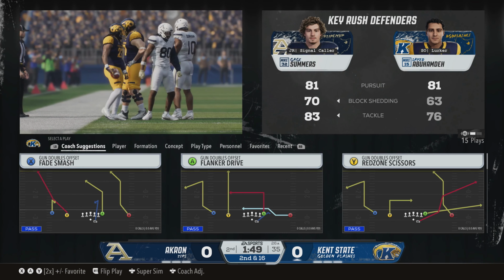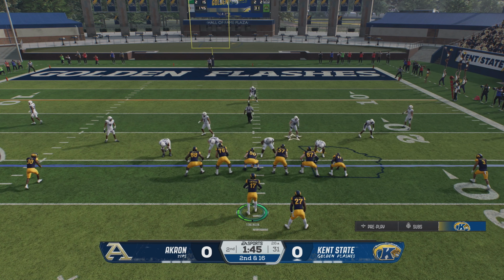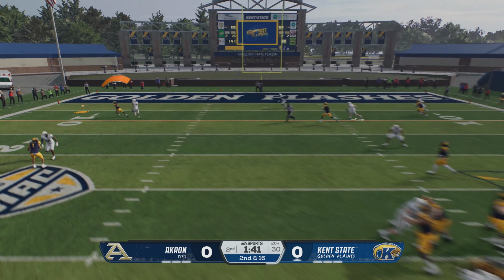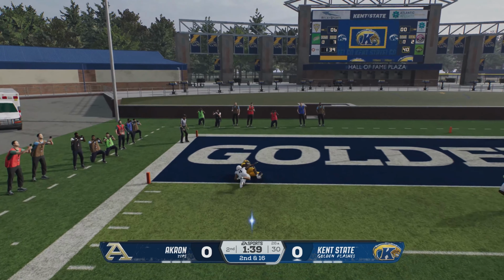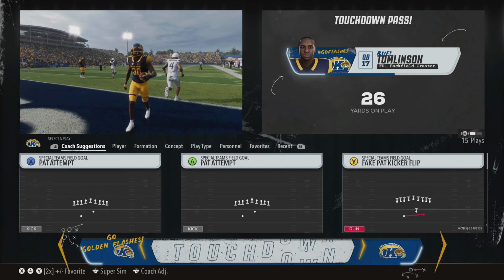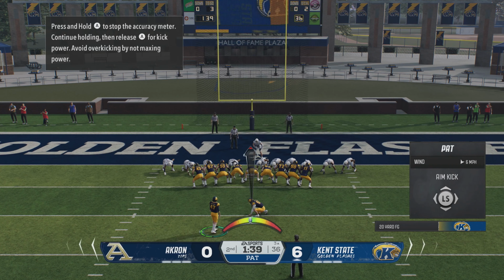My gosh, this offensive line's got to do a better job of blocking. The defense was zeroed in on the ball carrier and absolutely nowhere to go for the offense. Near the goal line. He makes it to the end zone. Touchdown, Golden Flashes. Chris, when was the last time you saw an offense eat up the entire first quarter?